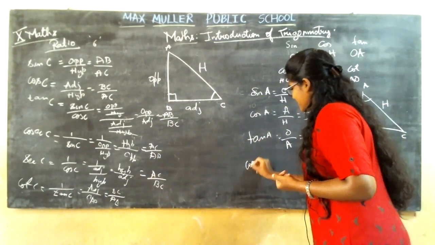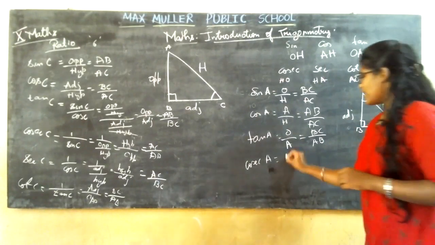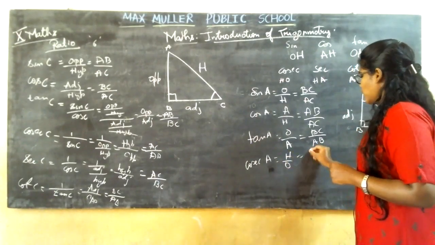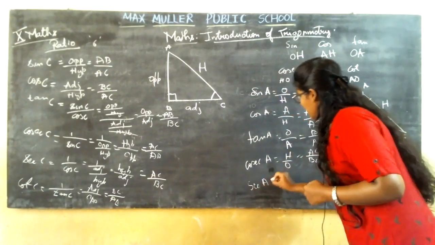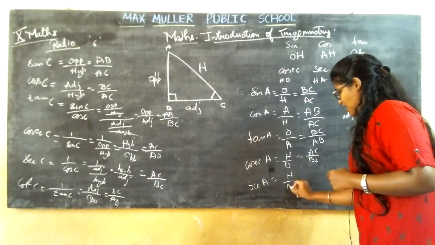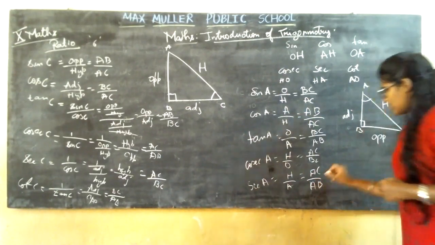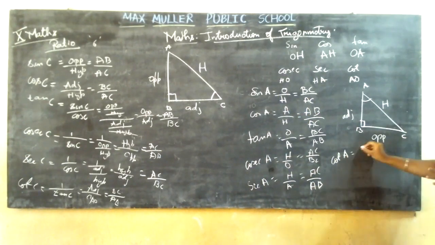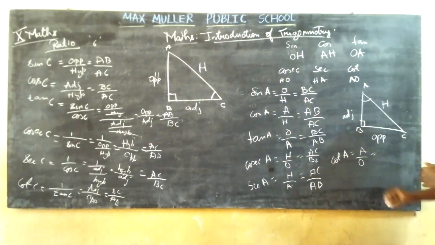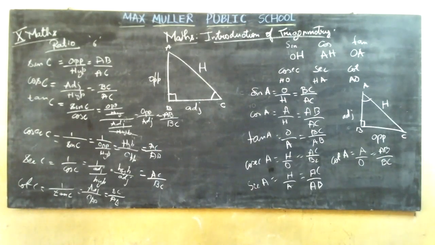Then cosec A is the reverse of sine, that is H by O, AC by BC. Then secant A is H by A, that is AC by AB. Then cot A is the reverse of tan, A by O, that is AB by BC. Clear?